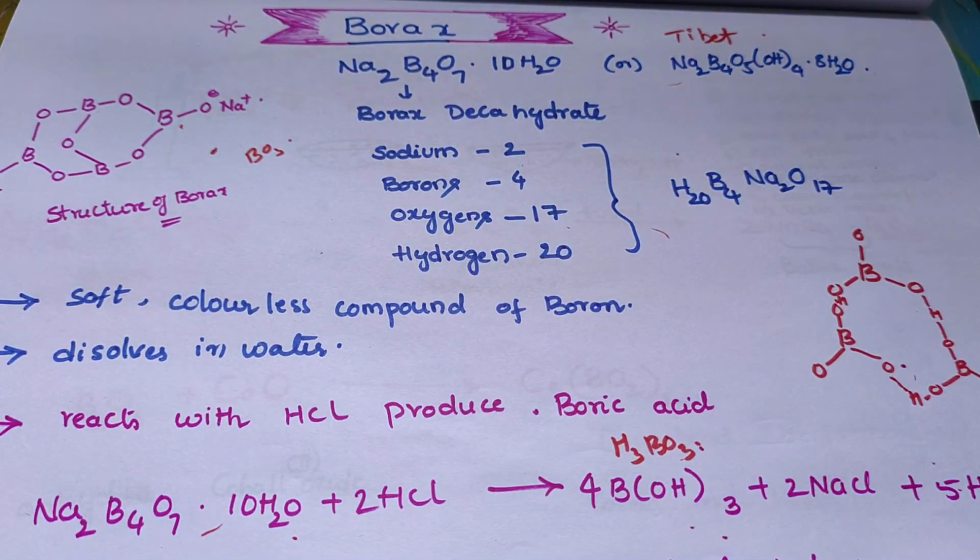What is borax? Sodium tetraborate or borax decahydrate. Na2B4O7·10H2O is the chemical formula, and H20B4Na2O17 is the molecular formula.